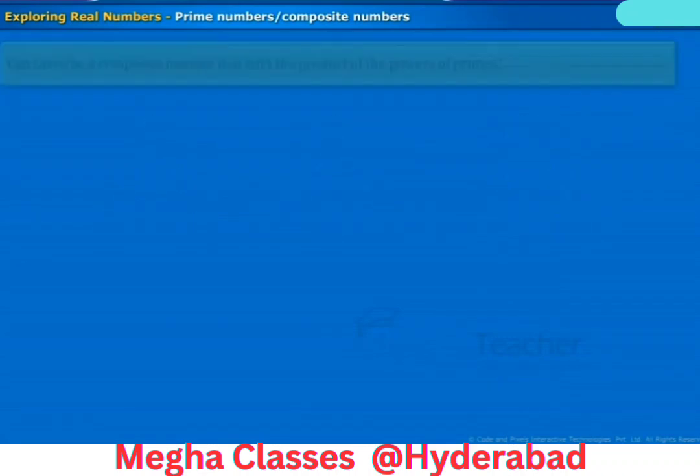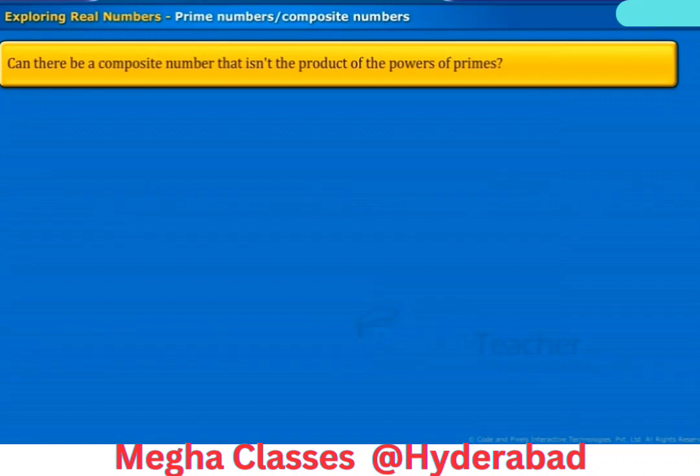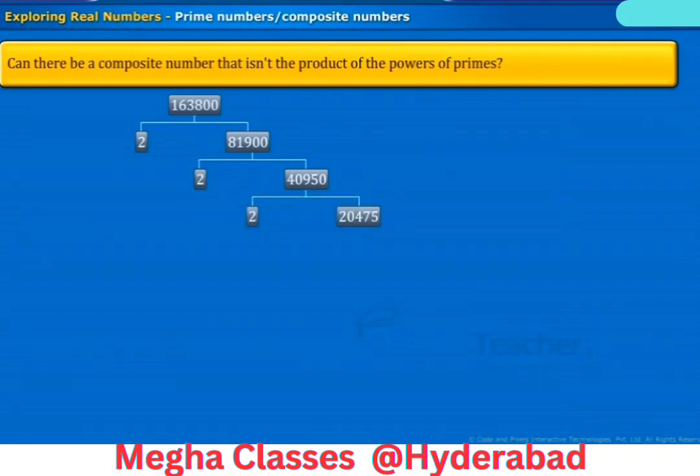Can there be a composite number that isn't the product of the powers of primes? For this, let us take an example of factorizing a large natural number, 163800. Let us use the factor tree that is well familiar to all. Now, let us have a look at some of the natural numbers. 163800 can be written as 2 into 81900, and 81900 can be written as 2 into 40950. 40950 can be written as 2 into 20475, which can be written as 3 into 6825.